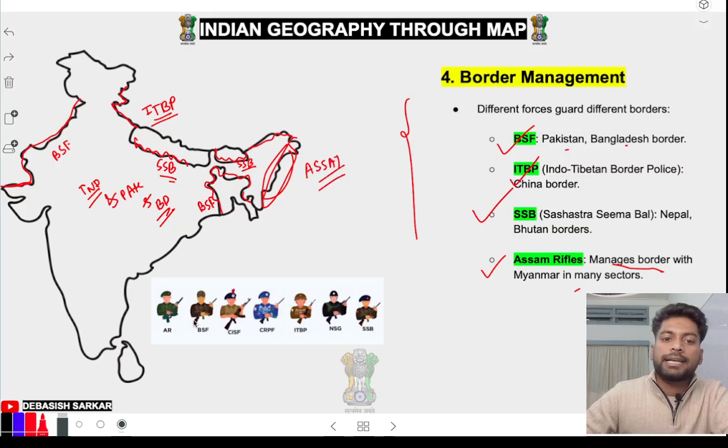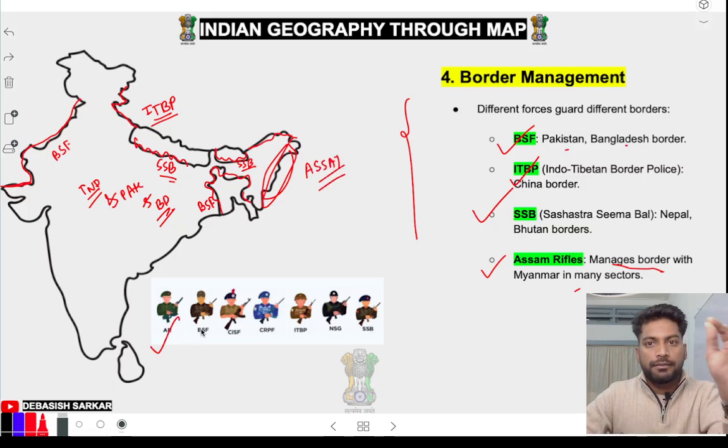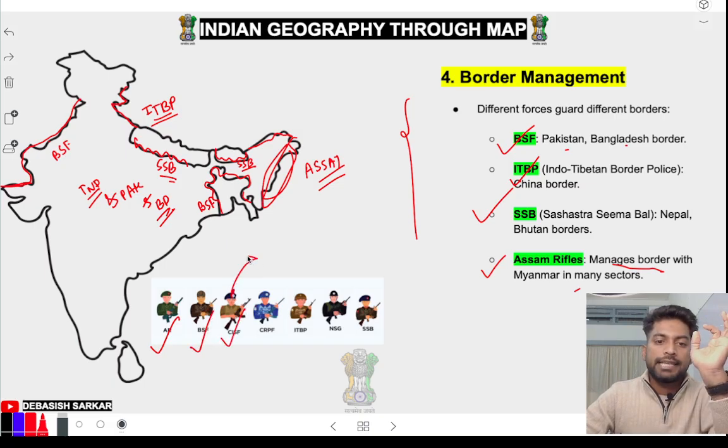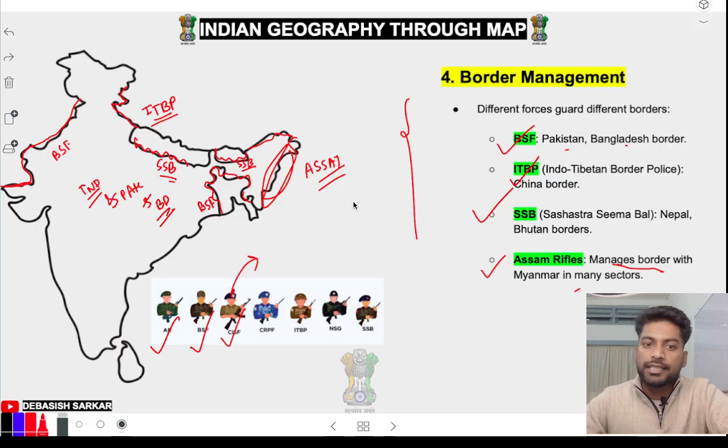And these are our paramilitary forces: Assam Rifles, Myanmar border; BSF, India, Pakistan, and Bangladesh border; CISF, they don't guard the border, but they give security to our industrial places. CISF full form is Central Industrial Security Force. Like the airport, railway, nuclear power plants. So these are important places. Parliament. Okay, so this kind of places are guarded by CISF.